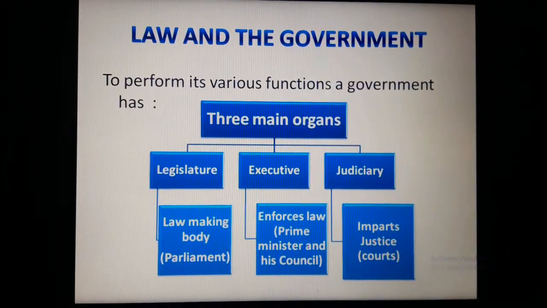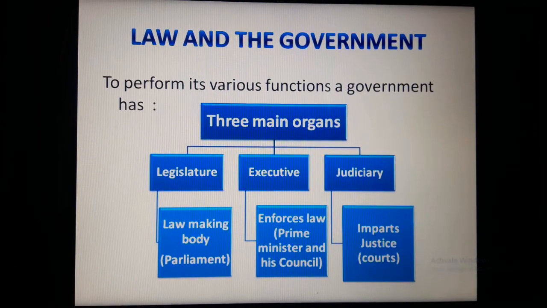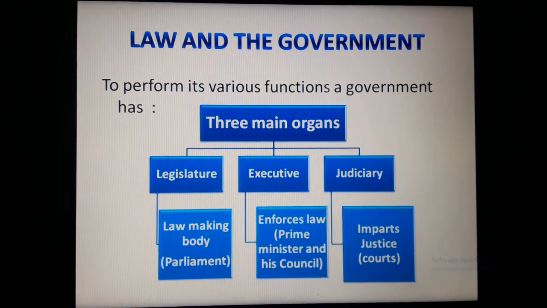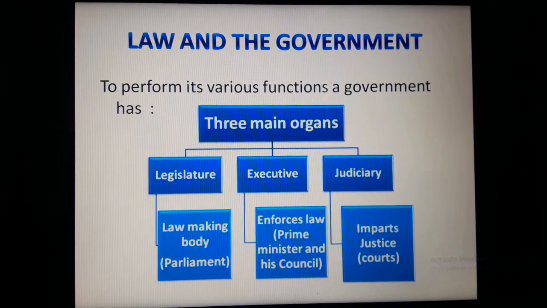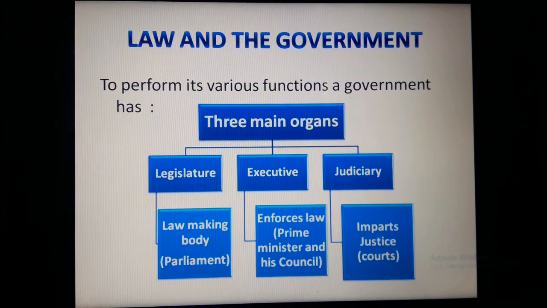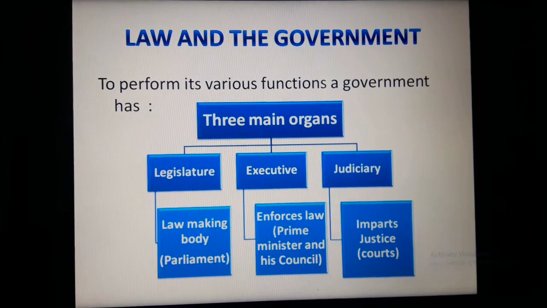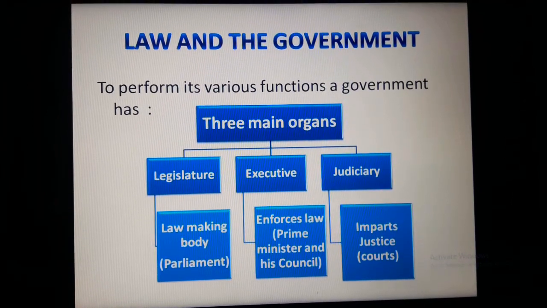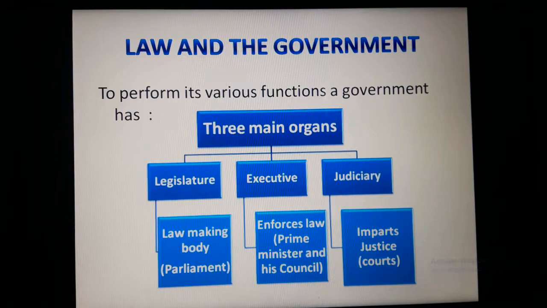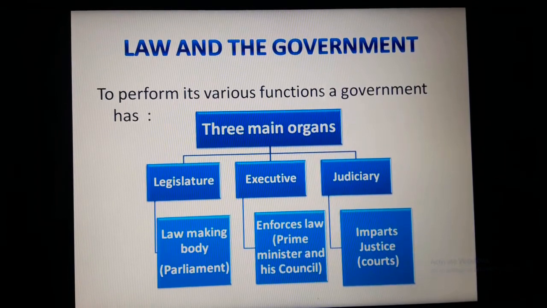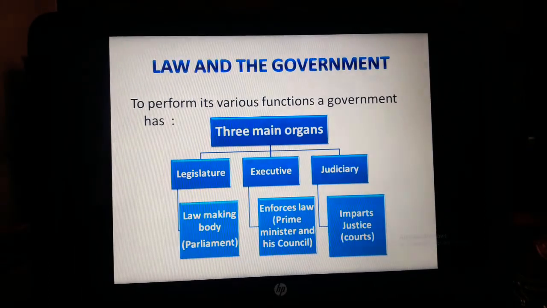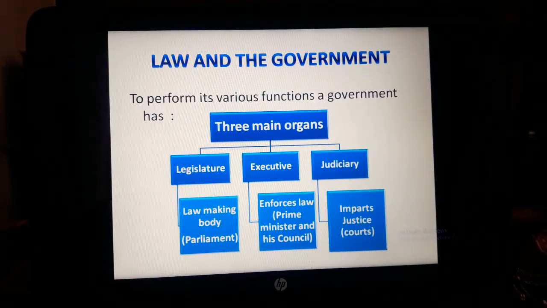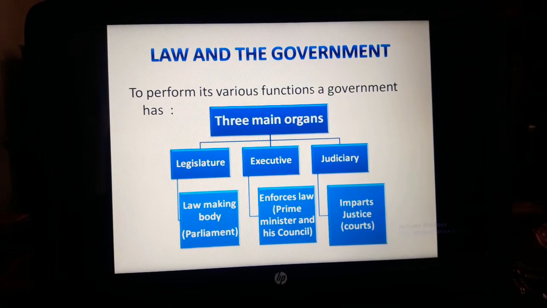To perform these functions, there are various organs of a government. Government has three main organs. As your body has different parts or organs to perform various functions, as you have eyes to see, nose to smell, ears to hear, similarly government also has various organs. First organ is legislature. Legislature is the law-making body.